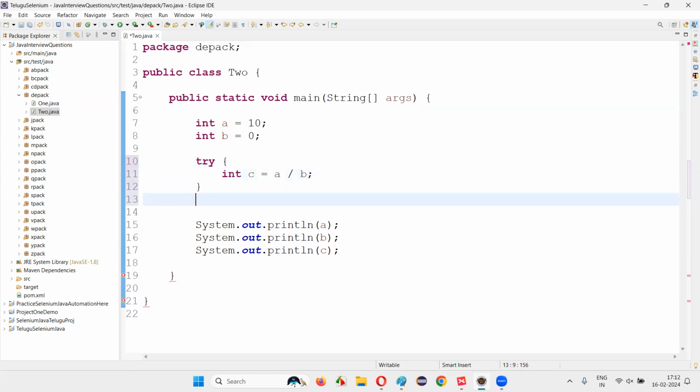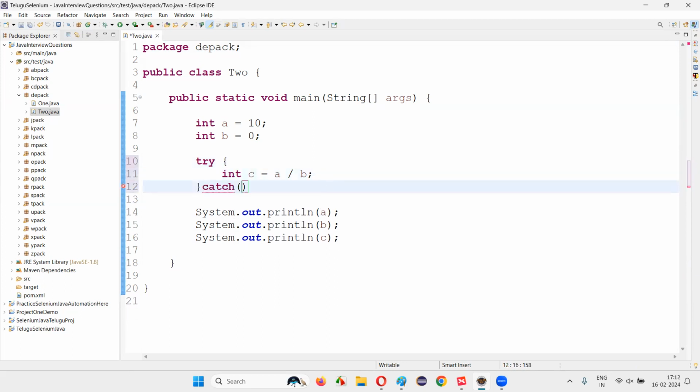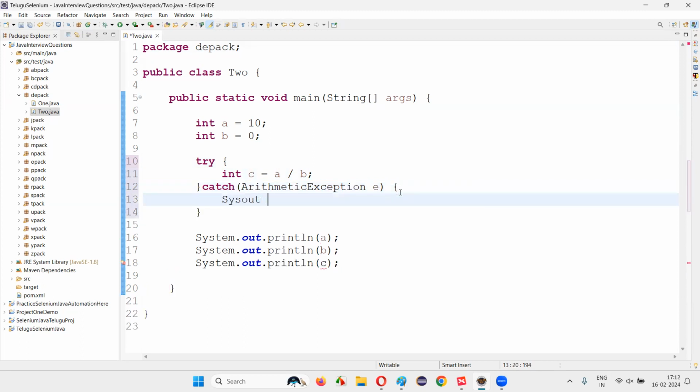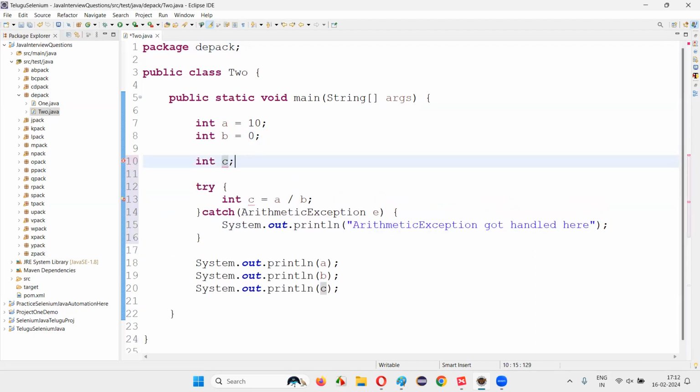What if we handle the exception? Catch, I'll just say ArithmeticException e and System.out.println "arithmetic exception got handled here." Like this, I'll write the code. And here c is local to this try block, so I have to declare it outside, and I have to remove this.